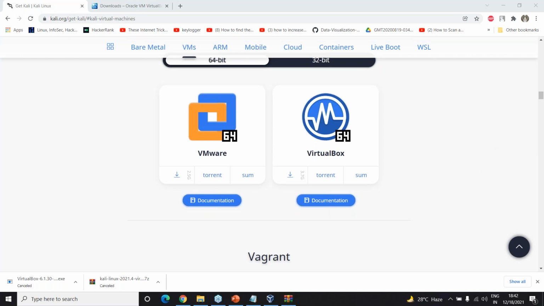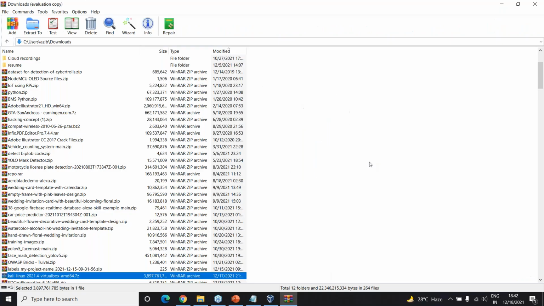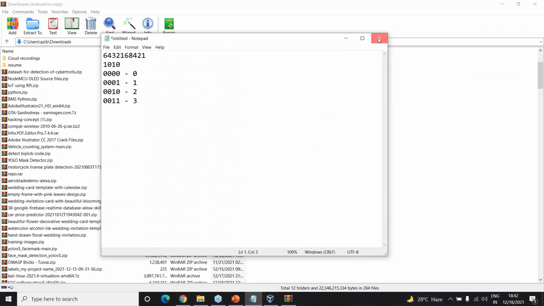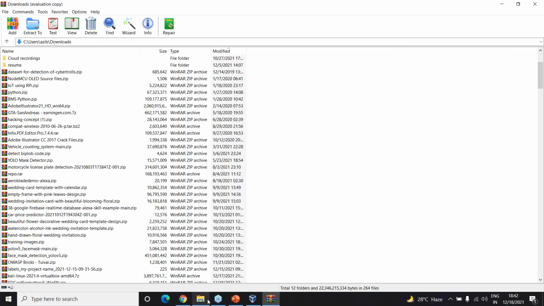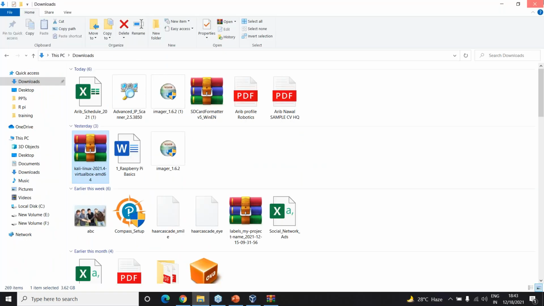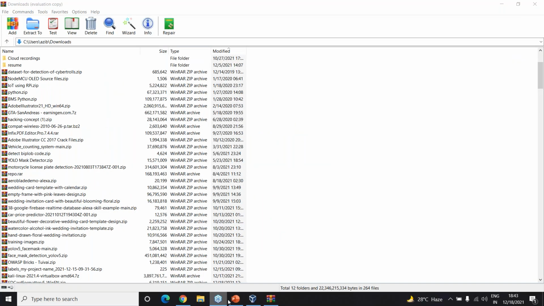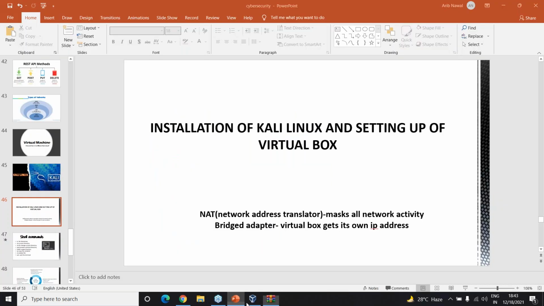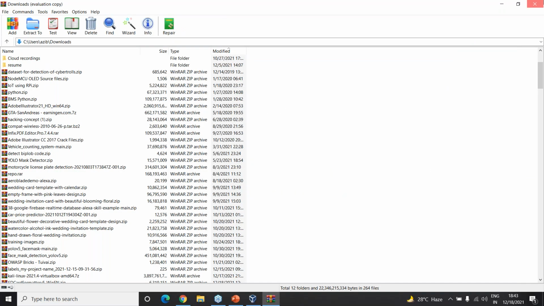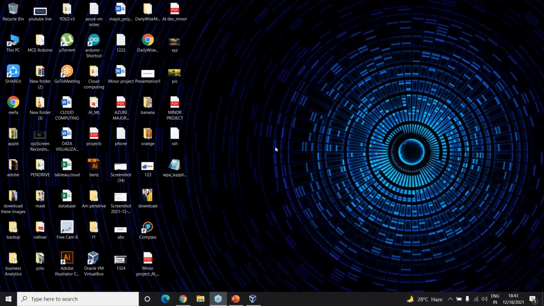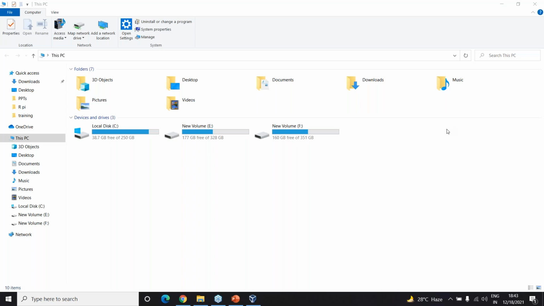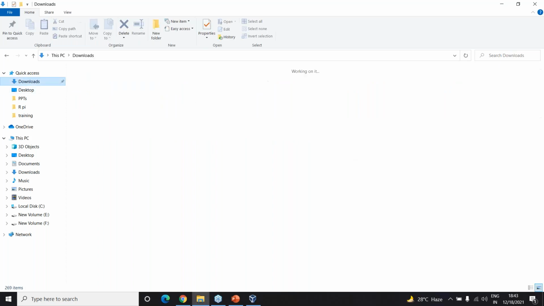Okay, so now I think this has got extracted. I'll just close this, right? Let me close this as well, and I will go to the downloads folder. Kali Linux failed to open in VirtualBox. I'll tell you why.